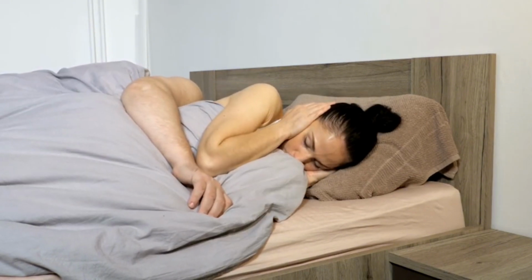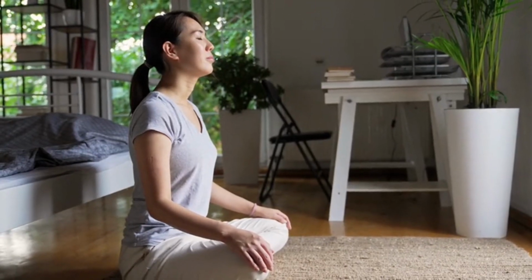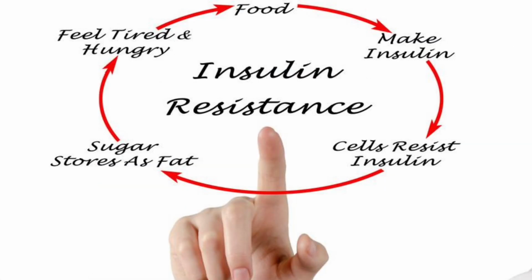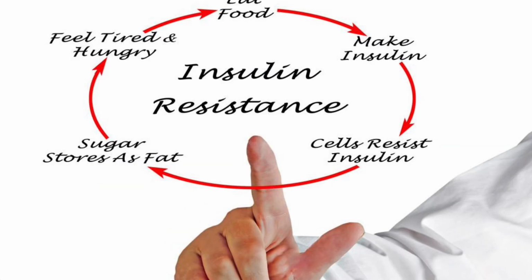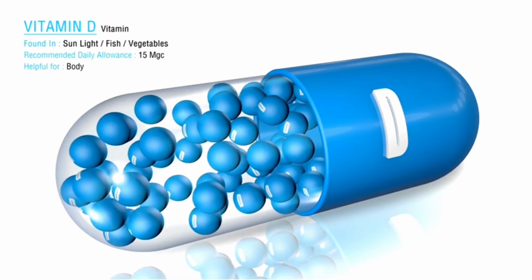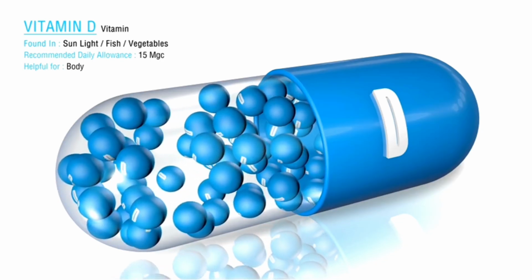For those already experiencing insulin resistance or at high risk, pharmacological interventions may be necessary. Metformin, for instance, is a commonly prescribed medication that improves insulin sensitivity and lowers glucose production in the liver. Newer drugs focus on targeting specific pathways involved in insulin signaling and glucose metabolism, offering more personalized treatment options.